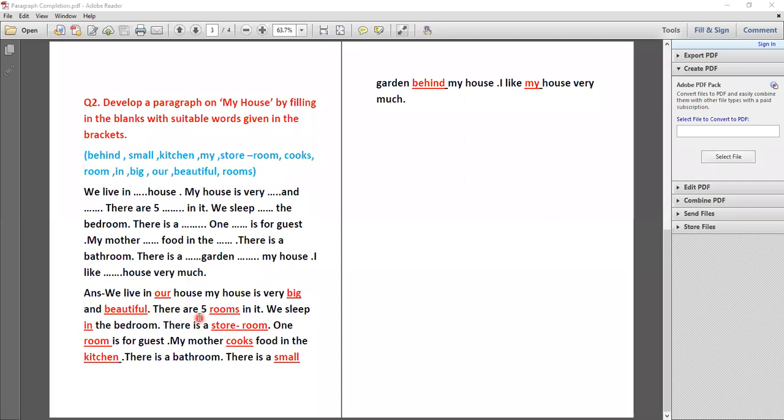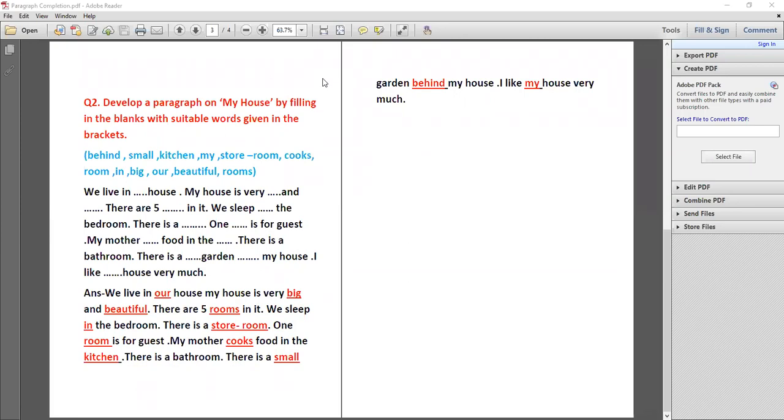After that, there are five rooms in it. We sleep in the bedroom. There is a storeroom. One room is for guests, and my mother cooks food in the kitchen. There is a bathroom. There is a small garden behind my house. I like my house very much. So student, I hope you have understood the second paragraph.